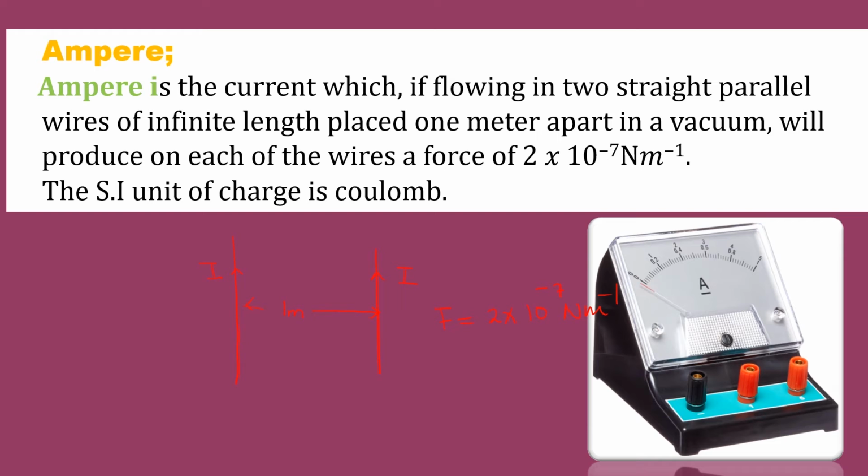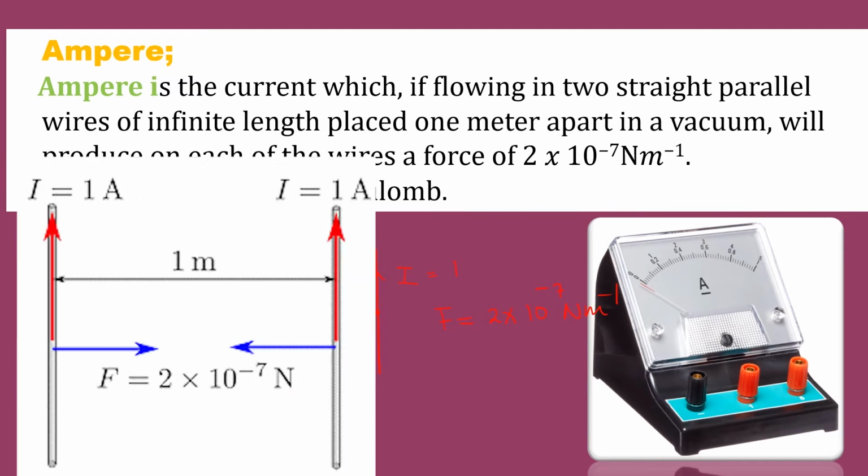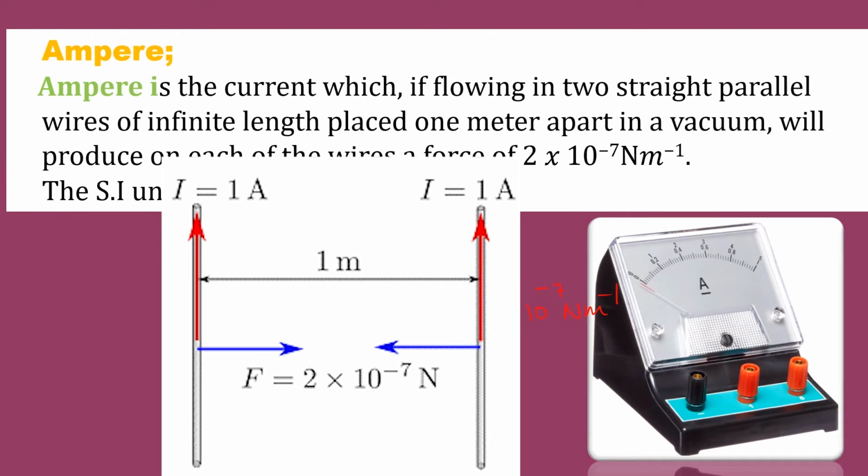That is what he was trying to say: whenever you have 2 straight wires of infinite length placed 1 meter apart in a vacuum, and they experience a force of 2 × 10^-7 newtons per meter, then the current flowing is actually 1 ampere.